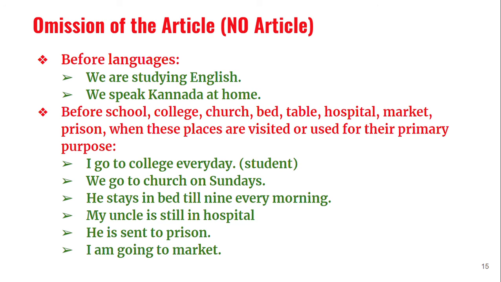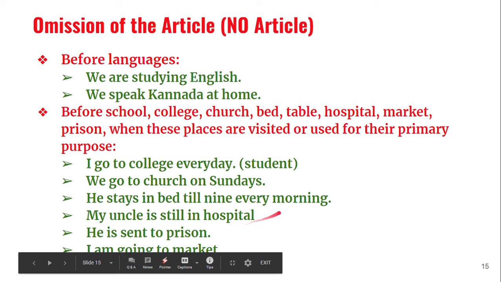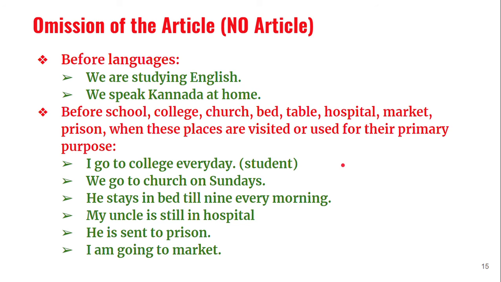Maybe he must have done something wrong, so the court has sent him to prison. Why does he have to be there? Suppose you say, I am going to the prison to meet some culprit, somebody who is in the prison. As a visitor, you can go to the prison. But if you are punished to be in the prison, you cannot say, I am in the prison. You say, I am in prison, or I am going to prison, I am sent to prison.